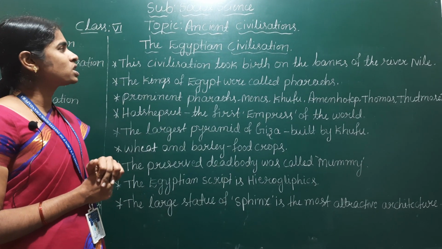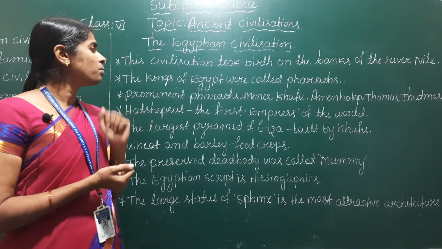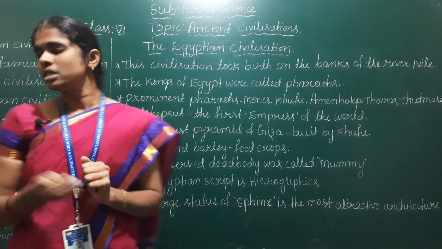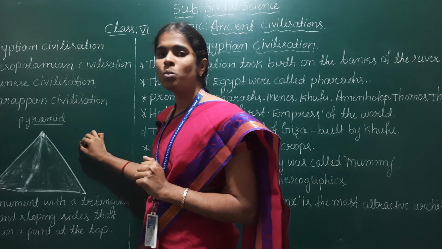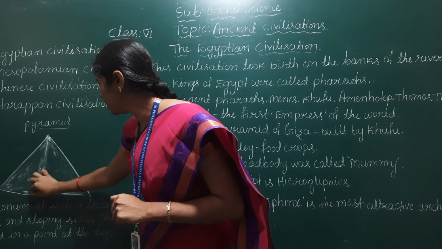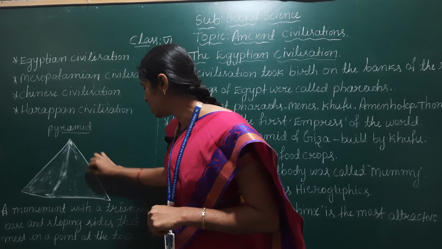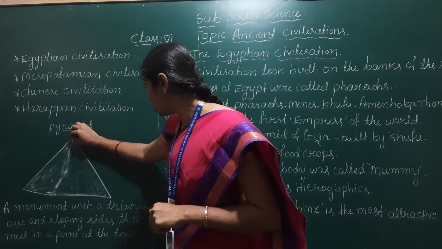And the Egyptians made great contributions to art and sculpture, that were pyramids. See, a pyramid is a monument or structure with a triangular base and sloping sides that meet at a point at the top.